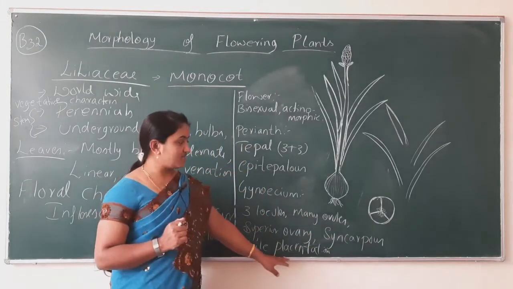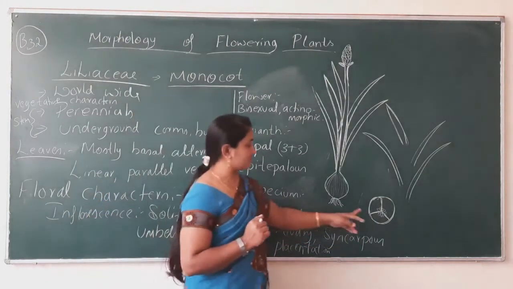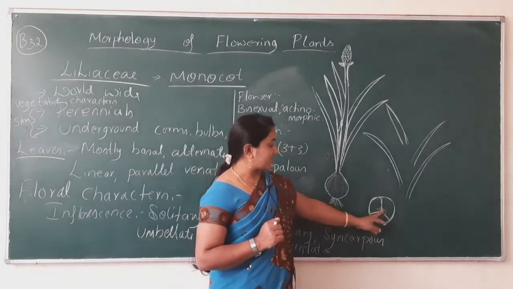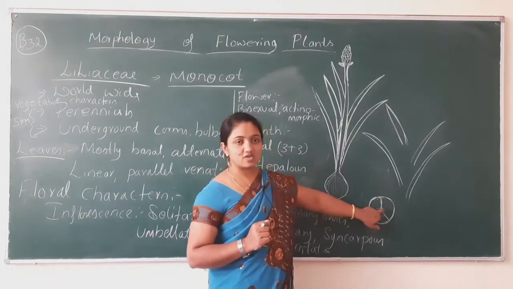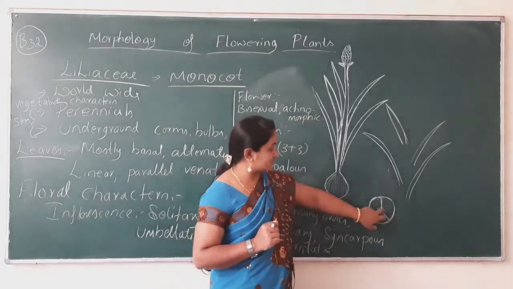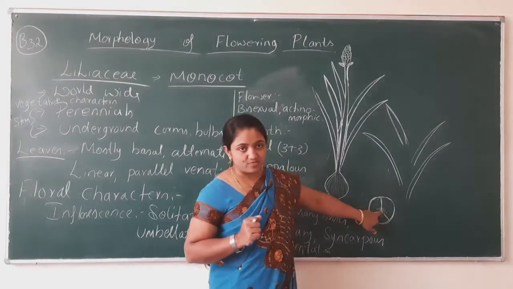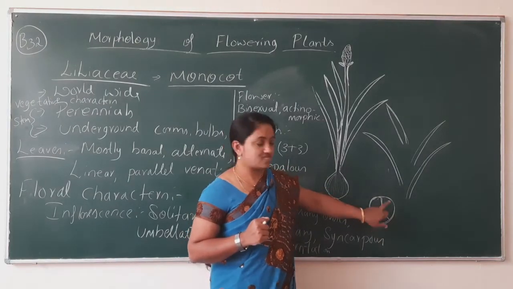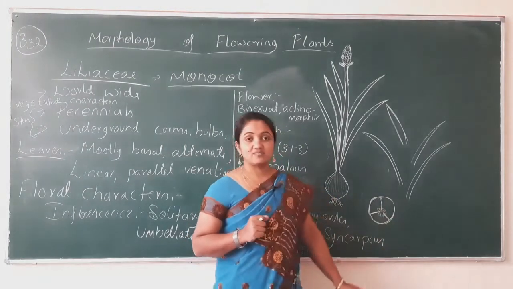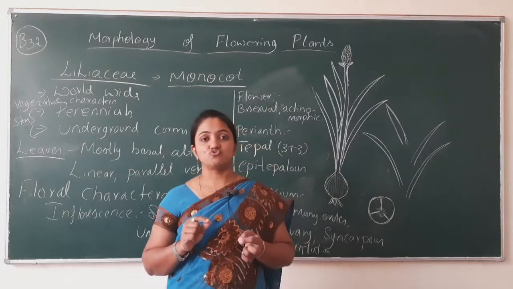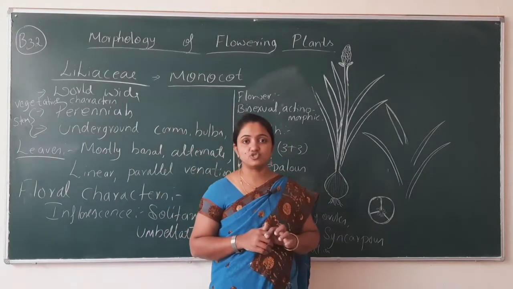Now axial placentation means what? Axial placentation means the placenta is present at the axial position, at the central. This is the central position or axial position. So at this axial position, the placenta is present. The placenta means what? Placenta is a cushion like structure or tissue.